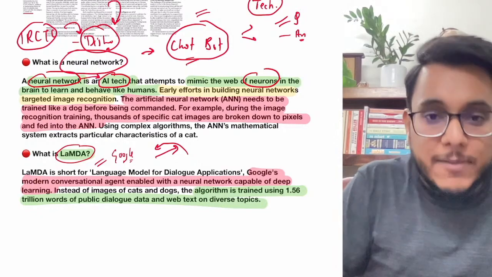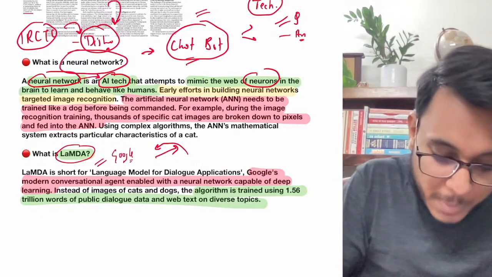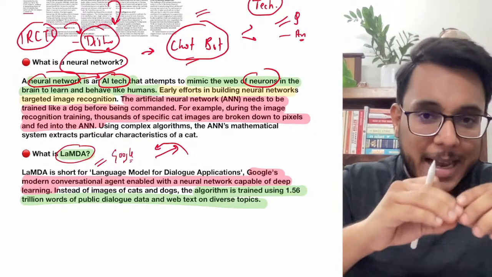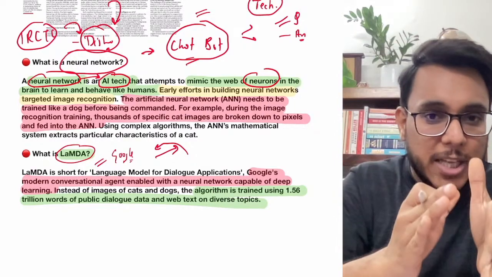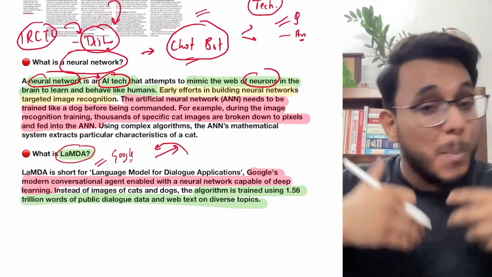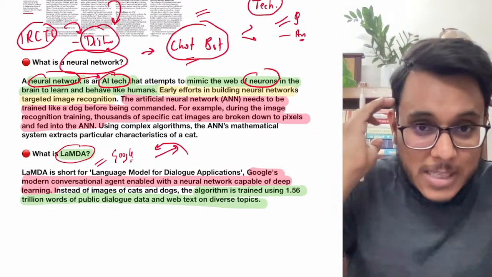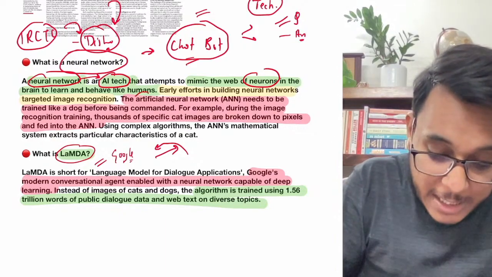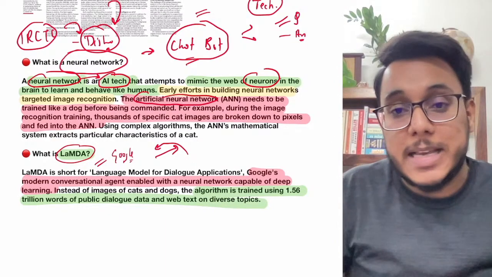A neural network is an artificial technology which tries to mimic the human brain neurons. And guys, by attaching information together through many such combinations as we have in our brain, a neural network also tries to provide artificial intelligence of the highest level.